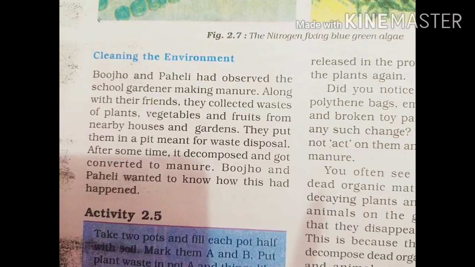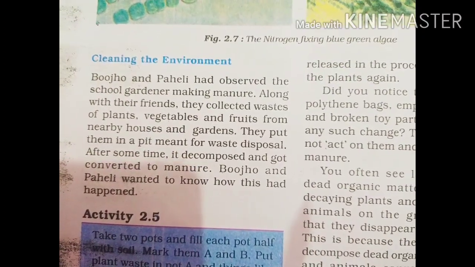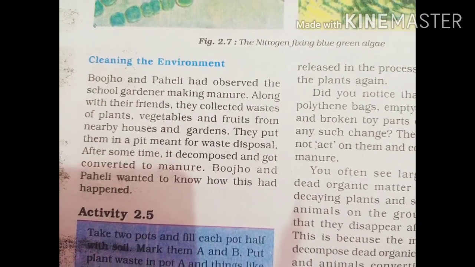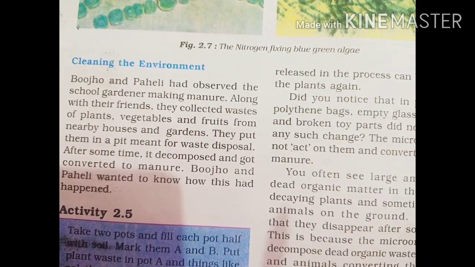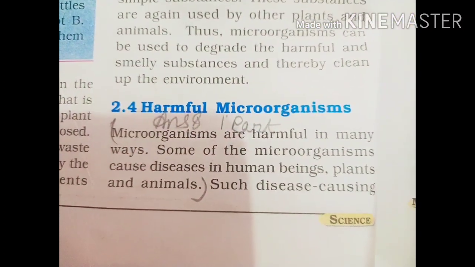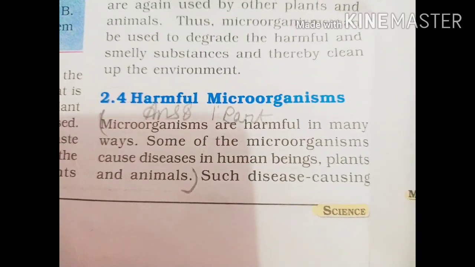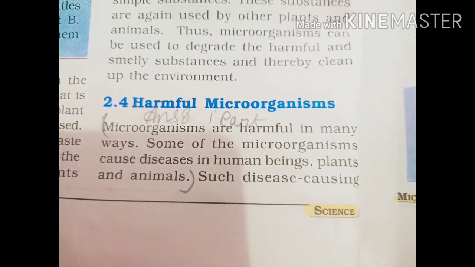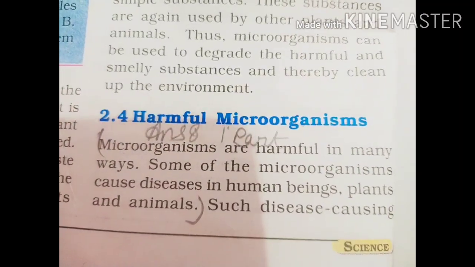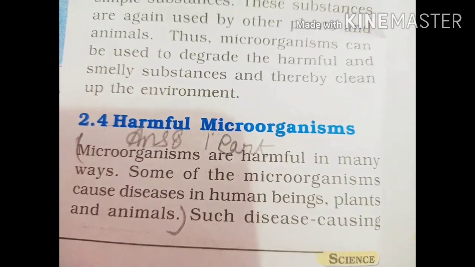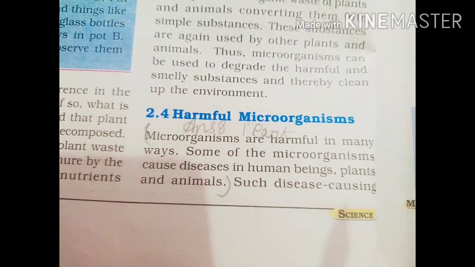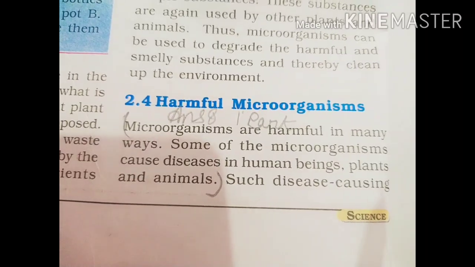Now we have discussed the useful things about microorganisms. But there are certain microorganisms which are very harmful, and sometimes they become very deadly. Okay, so now the second topic is the harmful microorganisms. Harmful microorganisms means they create a harmful effect on nature, on the surroundings, in the environment, on the life of human beings, animals and plants. Okay, so the harmful microorganisms are harmful in many ways.